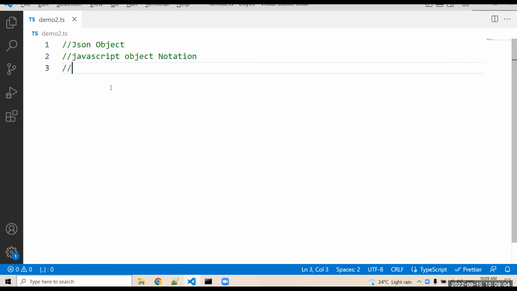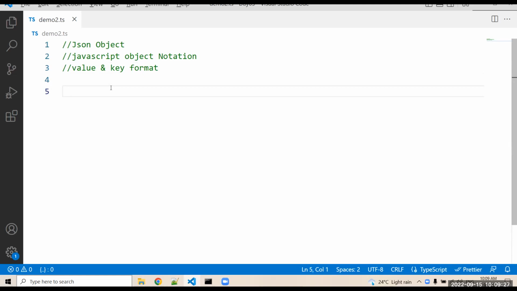In a JSON object, we can store your data in key and value format. Correct? Data is stored in the key and value format. So you have to mention the key, and after that you can mention your data.